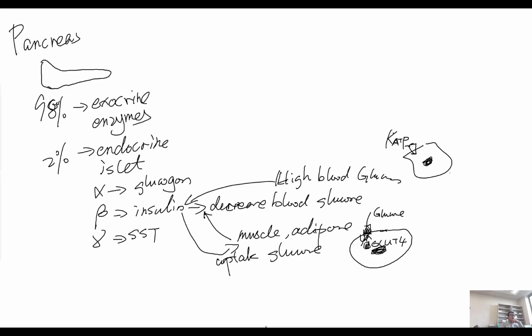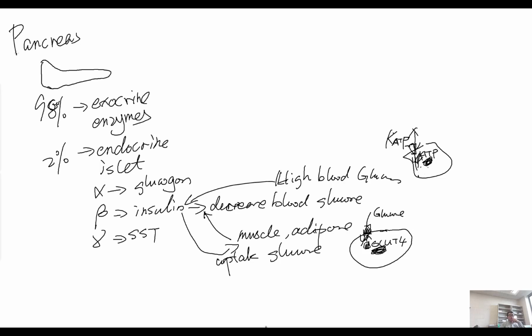When the glucose level in the blood is low, the ATP level also decreases. When the blood glucose is high, the ATP level also increases in the beta cells, and then the K-ATP channel closes and calcium gets in to the cells.